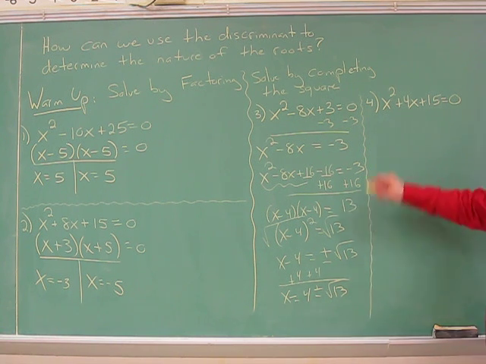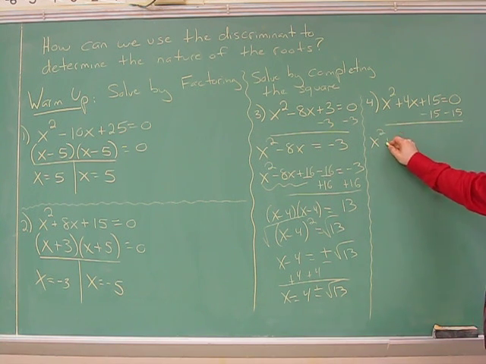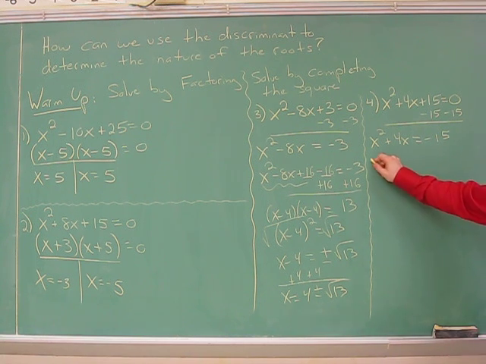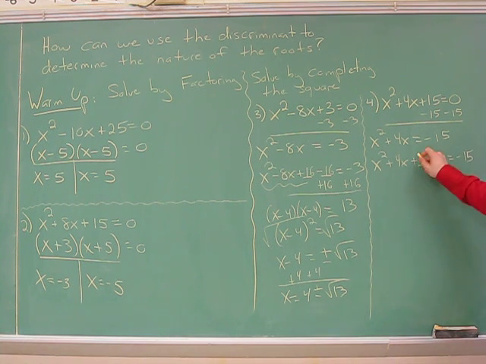Last one to go here. We're going to bring over the 15. This gives us x squared plus 4x equals negative 15. Let's complete the square. x squared plus 4x plus blank minus blank equals negative 15. Half of this squared will be a 4, and also minus 4 to balance it out. Move this 4 to the other side. Factor that expression into x plus 2 times x plus 2, and this will be equal to a negative 11.